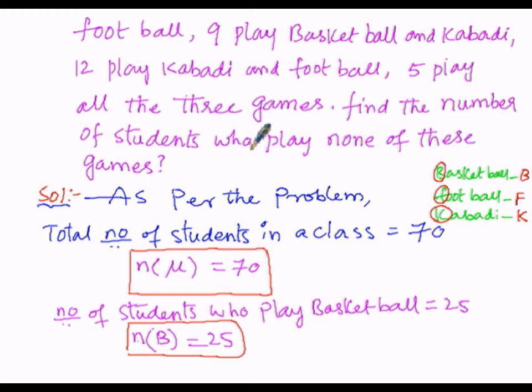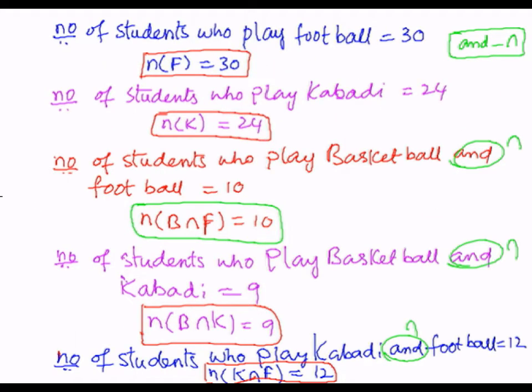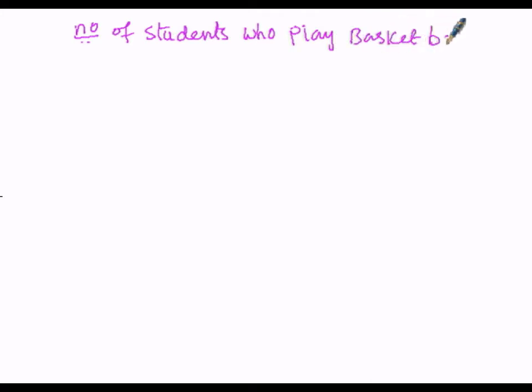So the number of students who play basketball and football and kabaddi, they are 5 in number.